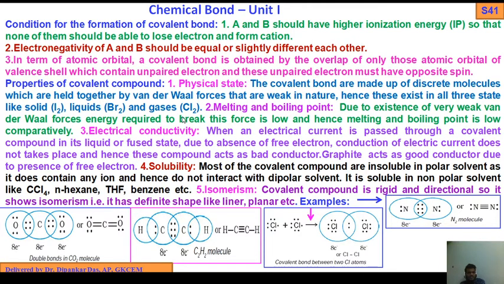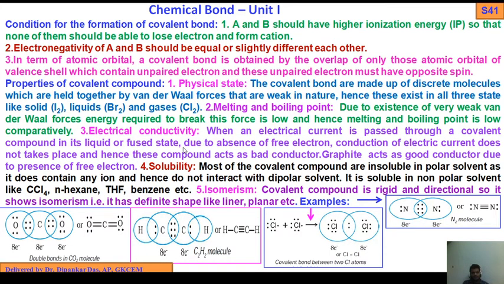Due to the very weak van der Waals forces of attraction, the energy required to break these forces is low, hence melting and boiling points are comparatively low.